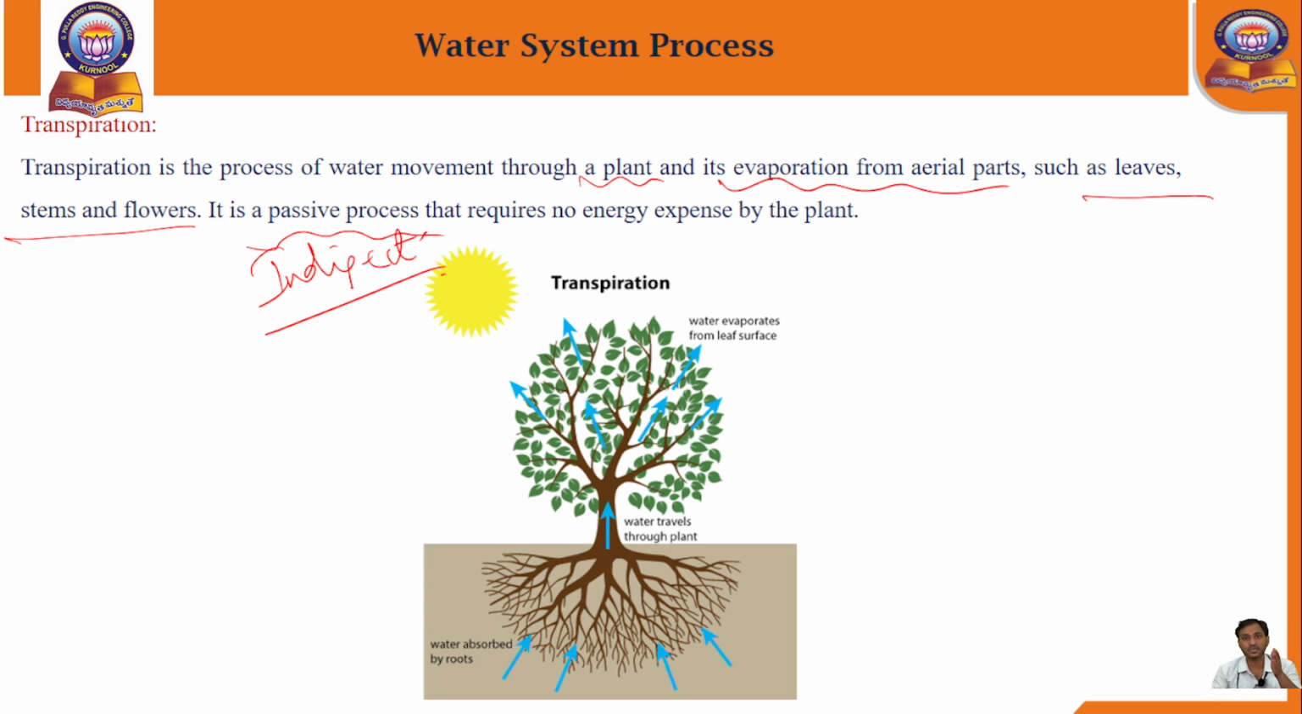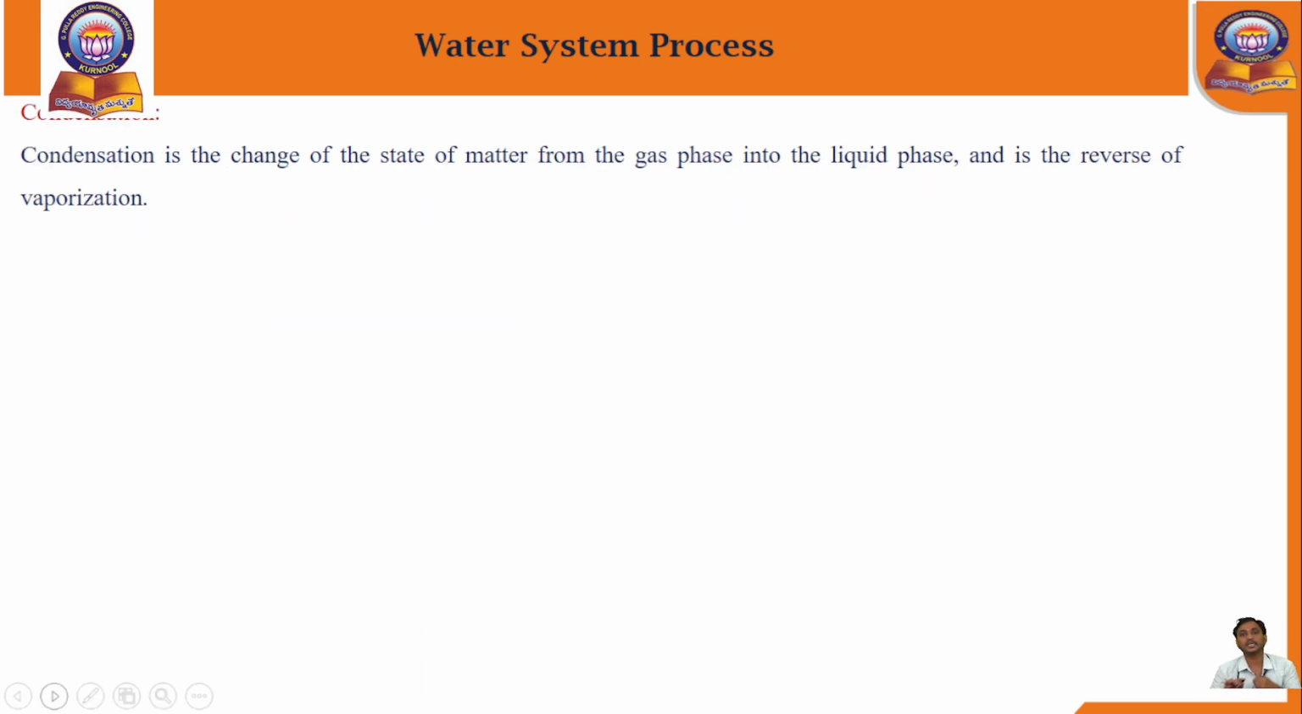After conversion of water into the vapor stage, which we call evaporation and evapotranspiration, the next stage is condensation. Condensation is also a reverse process. Condensation is the change of state of matter from the gas phase into the liquid phase. In evaporation and transpiration, water evaporates into vapor, but in condensation, the vapor state comes back to the liquid state.